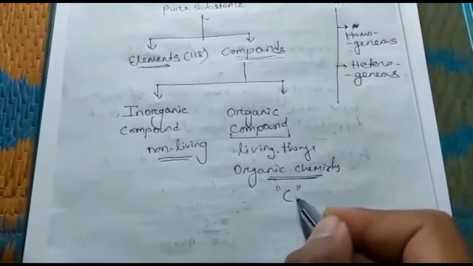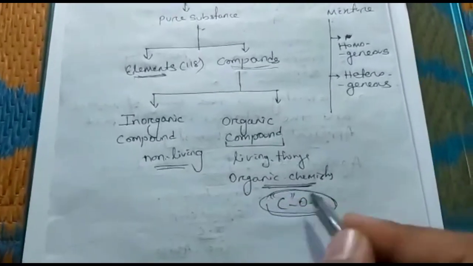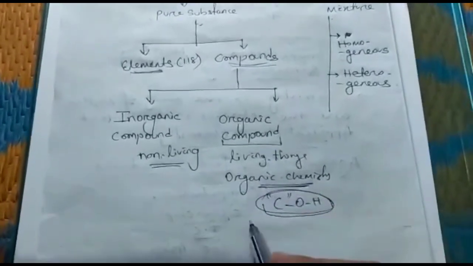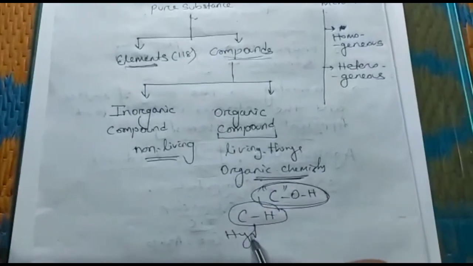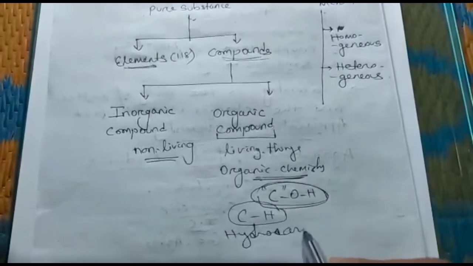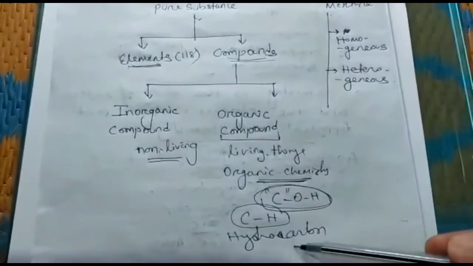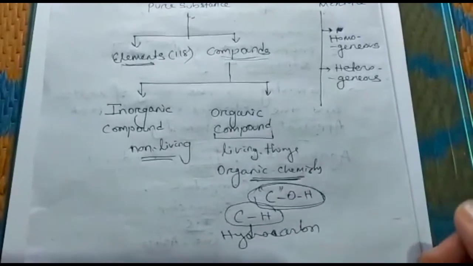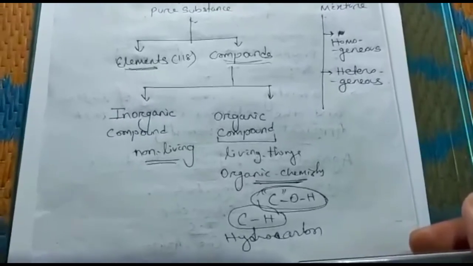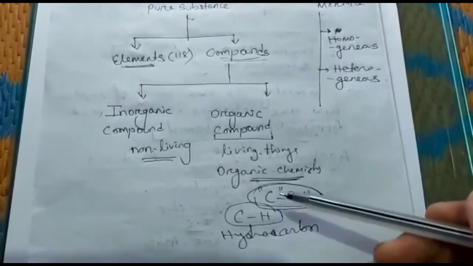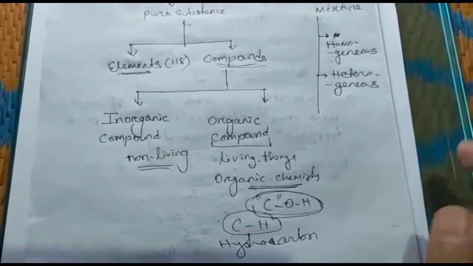When carbon is connected with oxygen or hydrogen, these compounds are known as organic compounds. If carbon is directly connected with hydrogen, it is known as hydrocarbon. These are the organic compounds. Why do we take carbon as an organic compound? As carbon has versatile nature. Versatile means infinitely many compounds can be formed by using carbon. So many things can be formed.